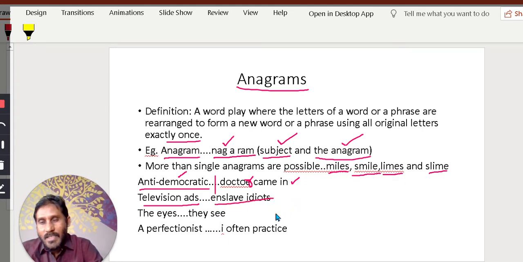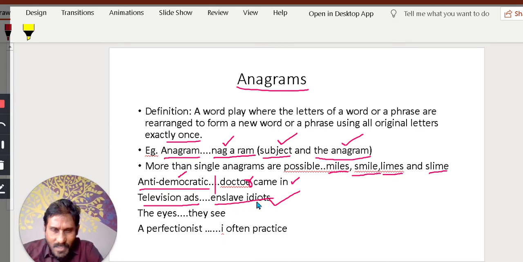If we go on looking at ads, they will enslave us, they will make us addicted to ads. Suppose you see a product on television, you feel like buying. Same spelling. And the eyes can be formed as the C. Of course, there is a connection between eyes and C, right?